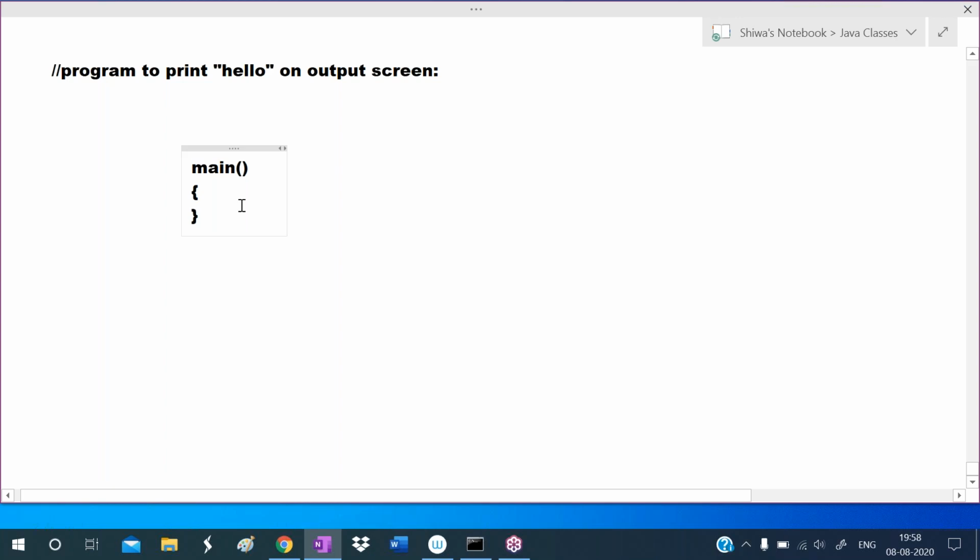Okay, so when we run this program, that calls this main function, and then the code will get executed. When we type the exe file name and run this program, internally the operating system calls this main function, and that executes the code.